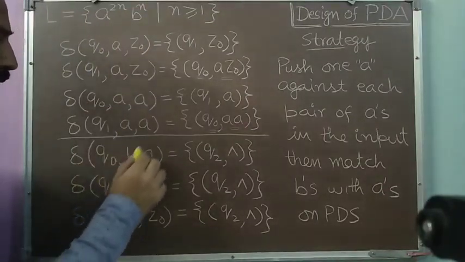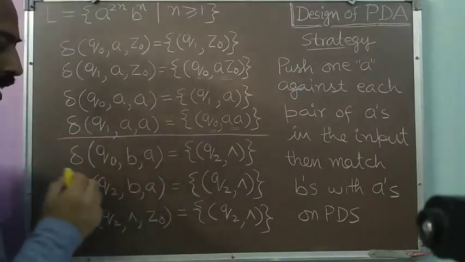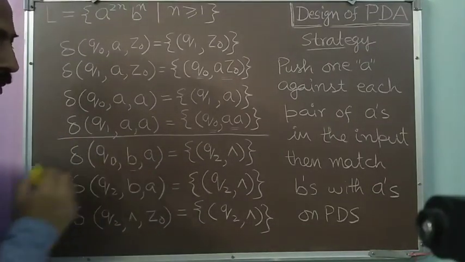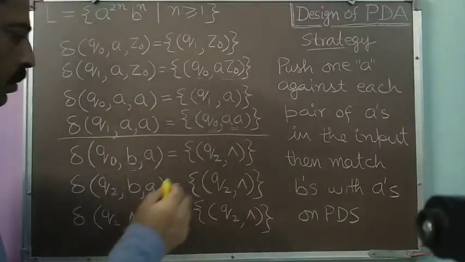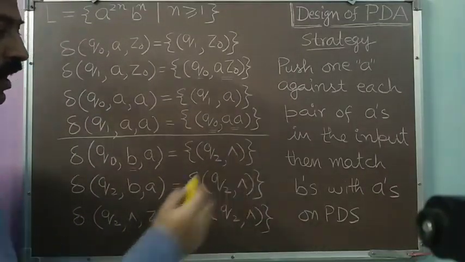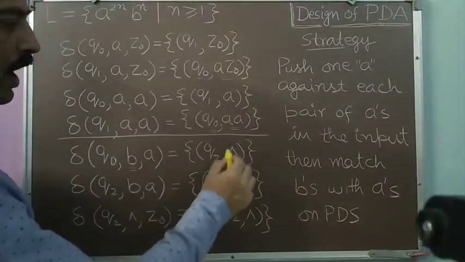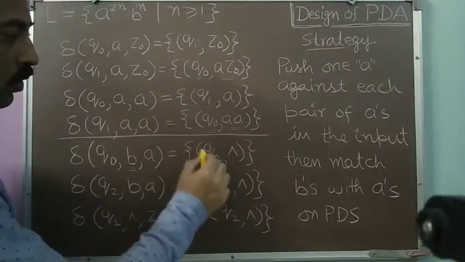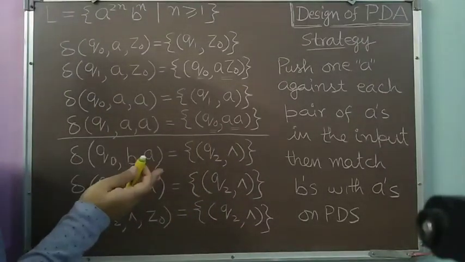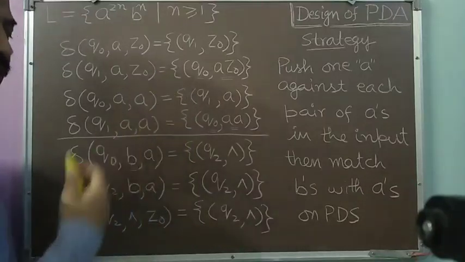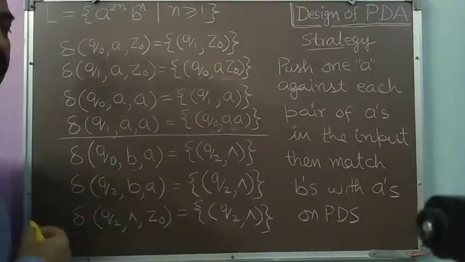So Q0 B A will be the situation, because A will be on the top of the push down store, B will be in the input, and as it is the first symbol B, I am matching it corresponding to the topmost push down store symbol. So I will write null here, so that the topmost push down store symbol will be erased. I have changed my state to Q2 as per my guideline, because I am changing the operation. From pushing, I have come to the matching. So that's why I have changed the state to another state, that is Q2.